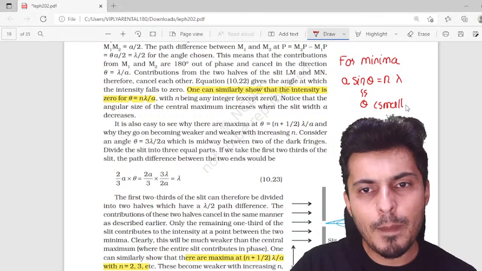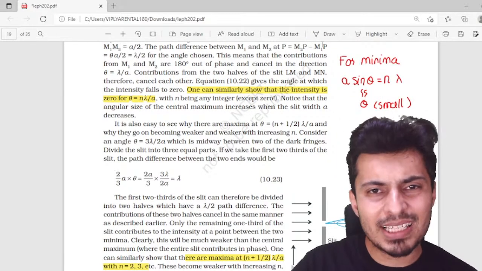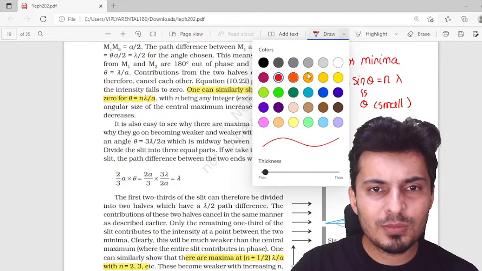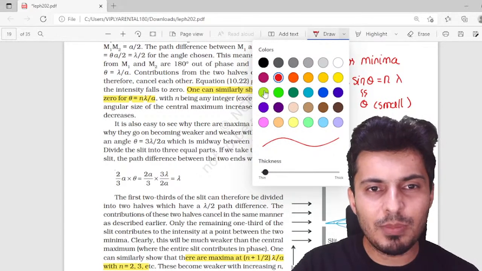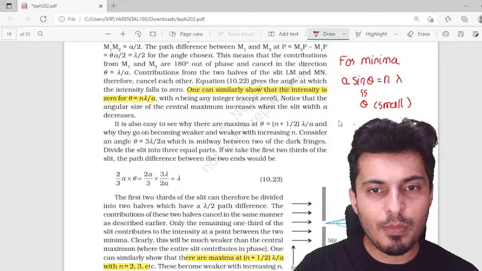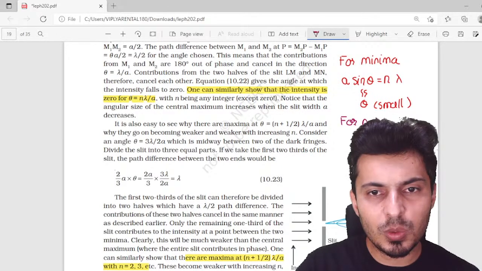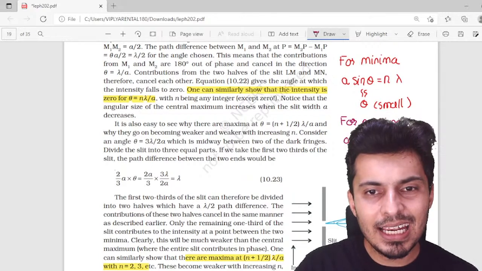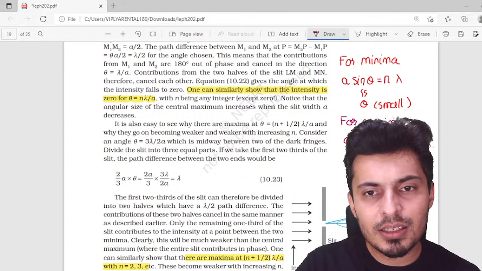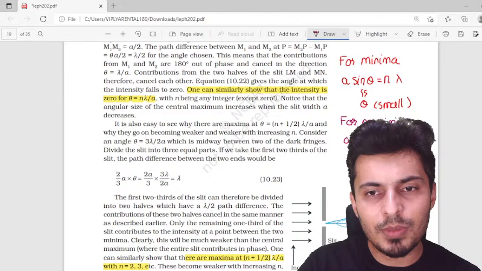This is for minima. For maxima, what will you do? Instead of n, you're going to use an odd number. So for maxima, I'm just going to mention it over here, this will avoid all the confusion. For maxima, it is a sine theta is equal to odd times lambda by 2.